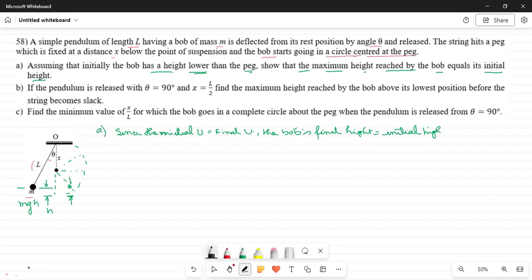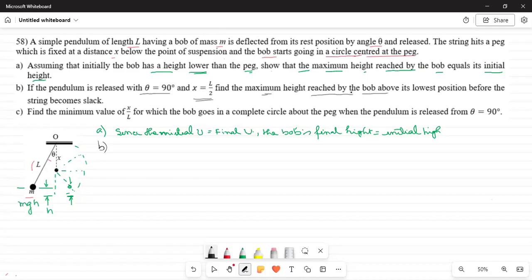Part B onward is difficult. What does part B say? The pendulum is released at an angle of 90 degrees and x equals L by 2. That means the peg is at half the distance of length L. Then find the maximum height reached by the bob.